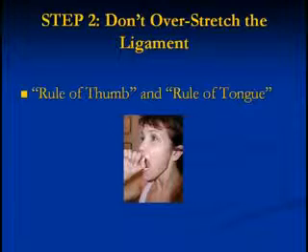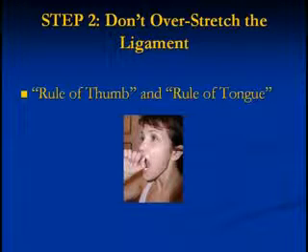Avoiding overstretching the ligament. There's a ligament that holds a disc in place between the two bones that make up your jaw. That disc has to stay in place to prevent bone-on-bone rubbing from occurring. The rule of thumb in textbooks refers to the fact that your mouth should not open any further than the tip of your thumb will fit between your teeth. But since that's not practical or hygienic to stick your thumb in your mouth, although thank you all for following me, we've talked about the rule of tongue.